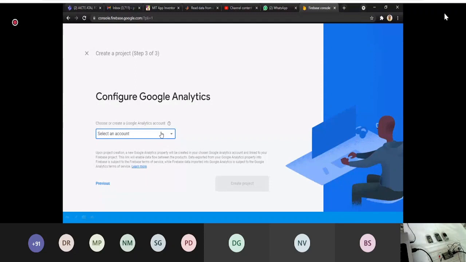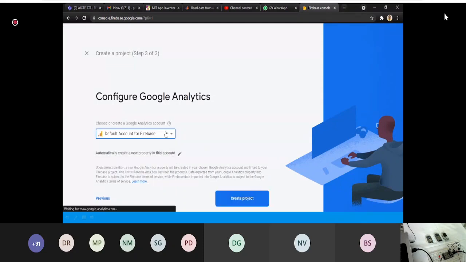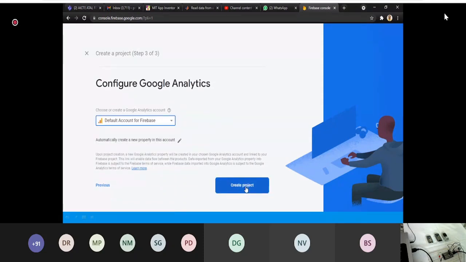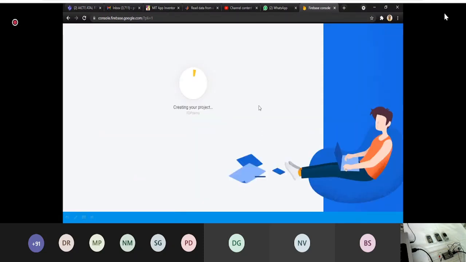Then click on create. So we'll get this type of window. I hope you got the same type of window. If you are getting the same thing, please put it in the chat.